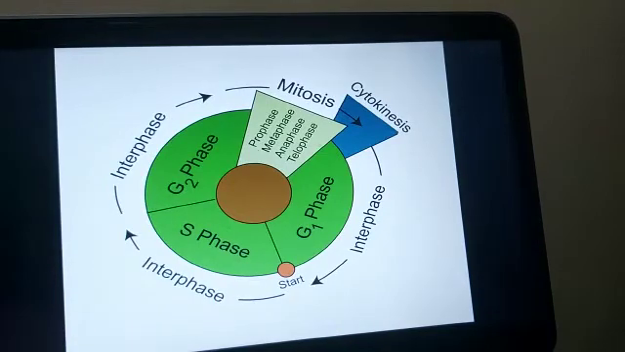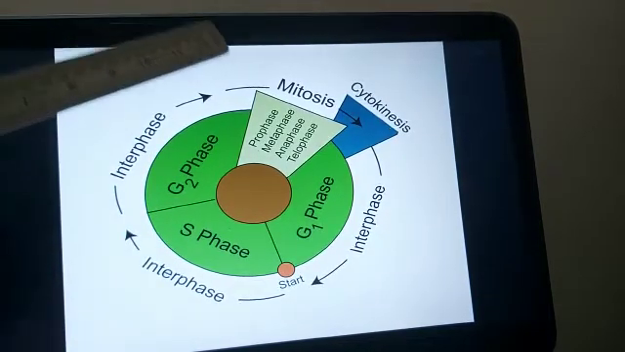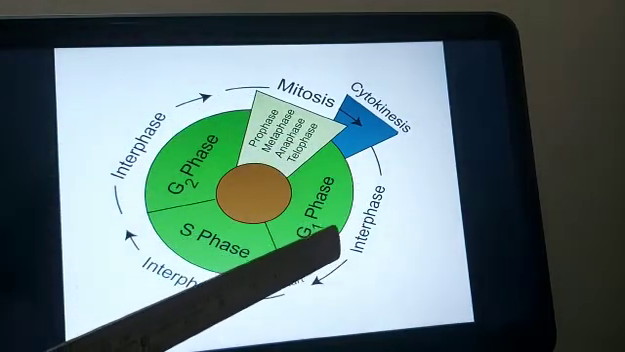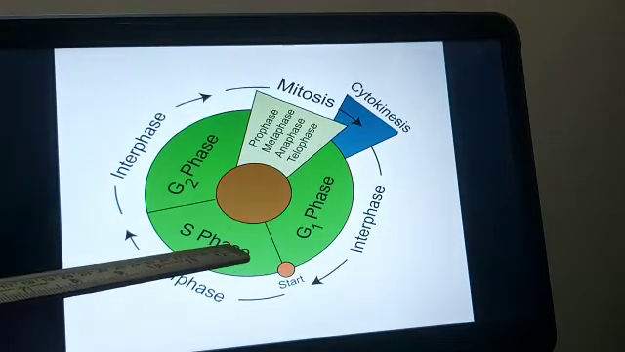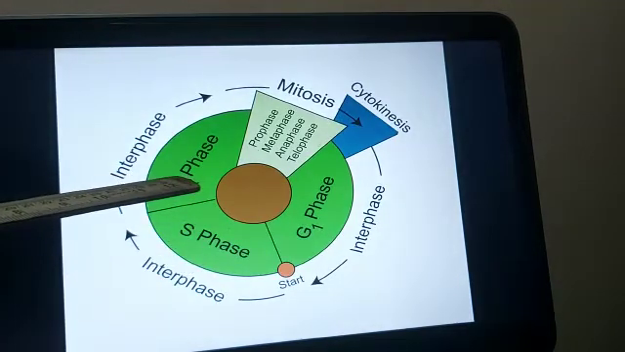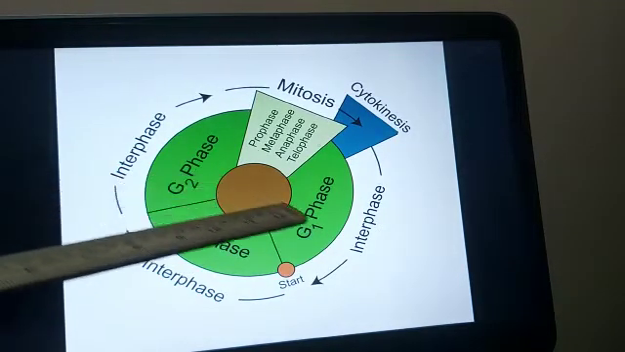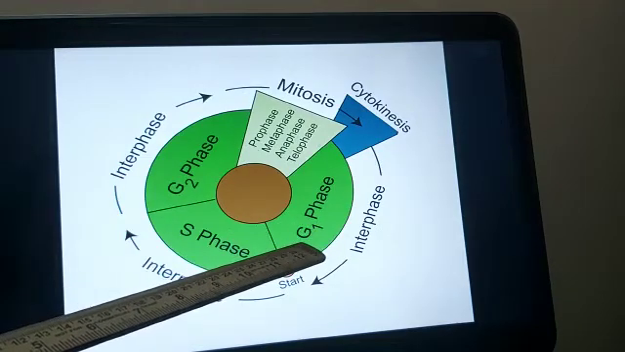So here once again just look into the cell cycle. In the cell cycle you have the interphase, and interphase is once again divided into G1 phase, S phase, and G2 phase. So there are three phases in the interphase. G1, G stands for growth.